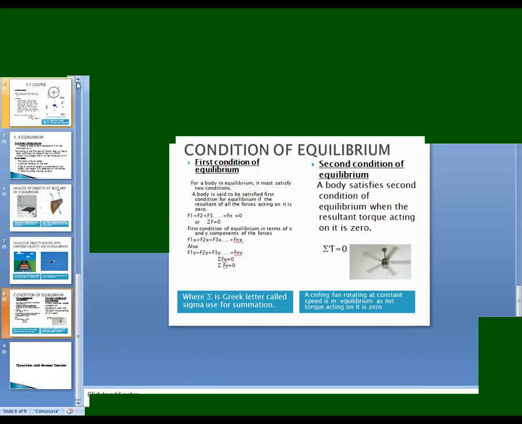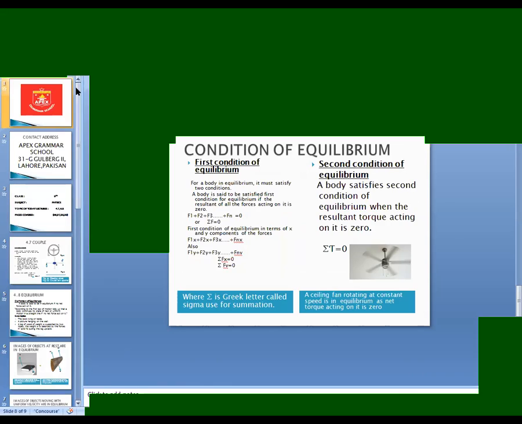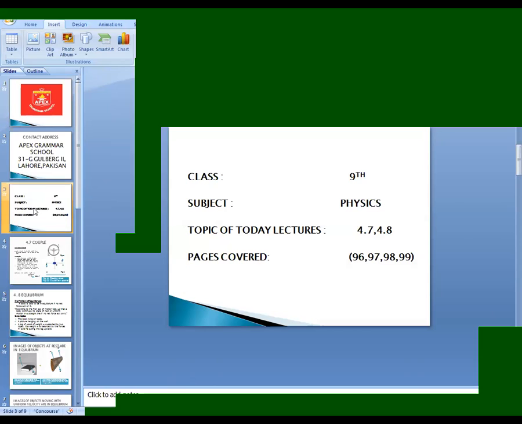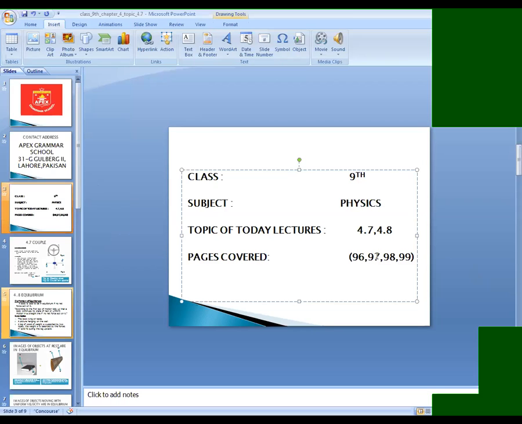Now, guys, I will repeat the whole topic for you again. The topic of today's lecture was 4.7 and 4.8. We talked about couple, and then we talked about equilibrium. The pages we covered today of your 9th class textbook are 96, 97, 98, and 99.